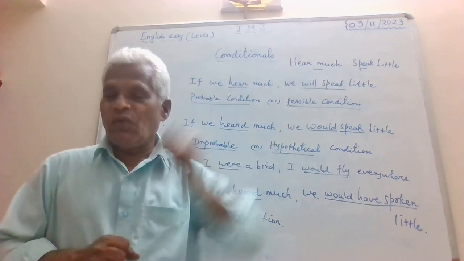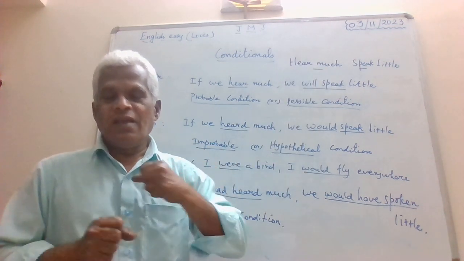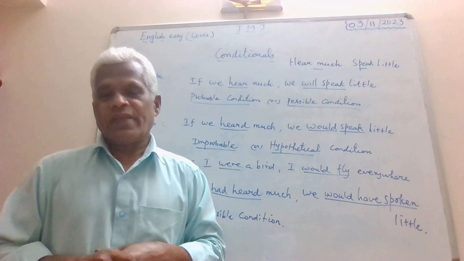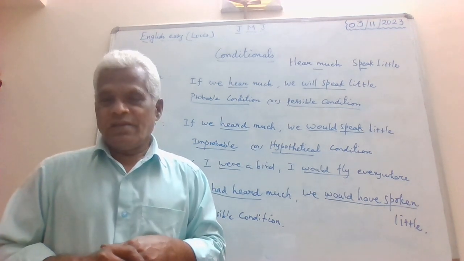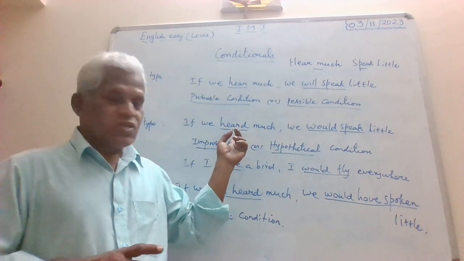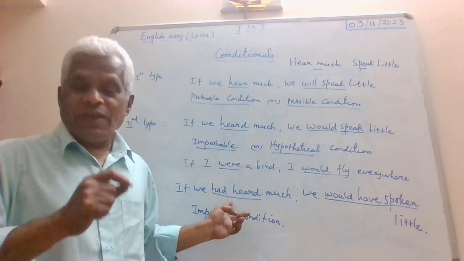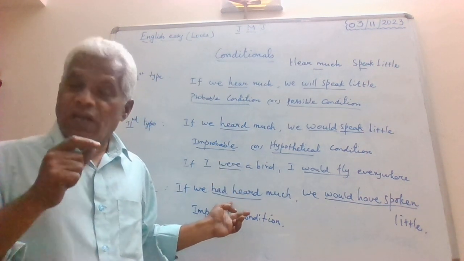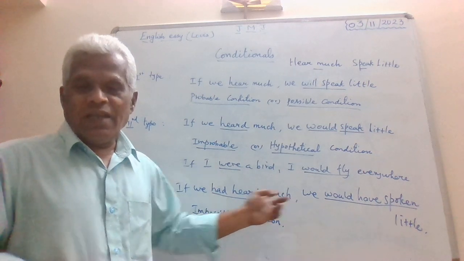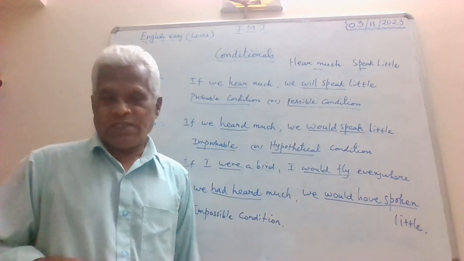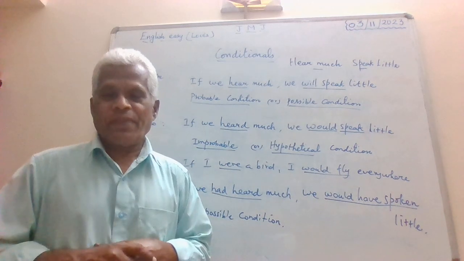So you cannot do anymore. That's the situation had gone out of your hand. Now what does it mean? You are in a confused state of mind here, but then here it has become certain that you did not hear much and you have paid the consequences. That is the understanding.